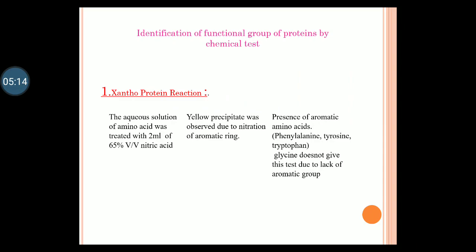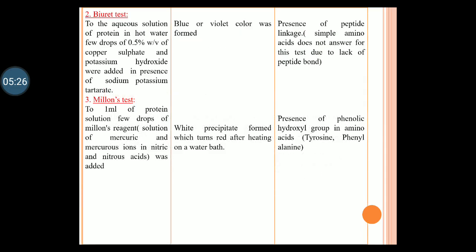The test is very important to identify the aliphatic amino acid and aromatic amino acid. Glycine and leucine do not answer this test because they lack the aromatic amino group. Next, coming to the Biuret test, it is a very important functional group test. It is used to identify the presence of the peptide bond in the protein. It is not a test for protein as such, it is a test for the functional group, the peptide bond.